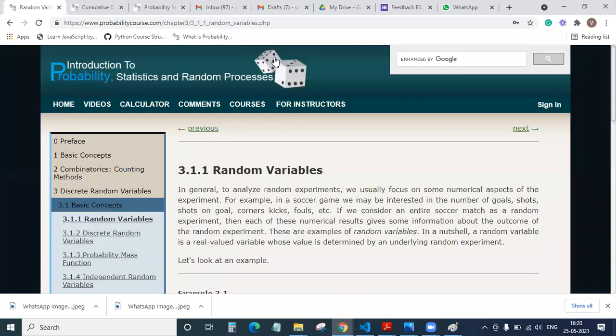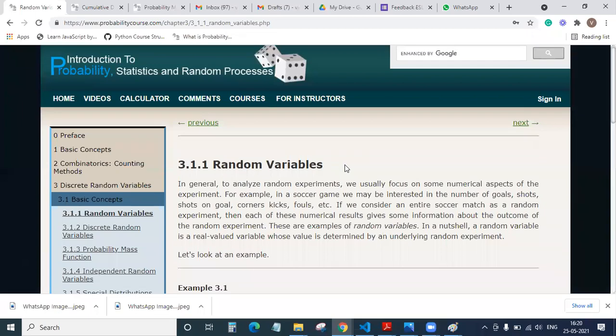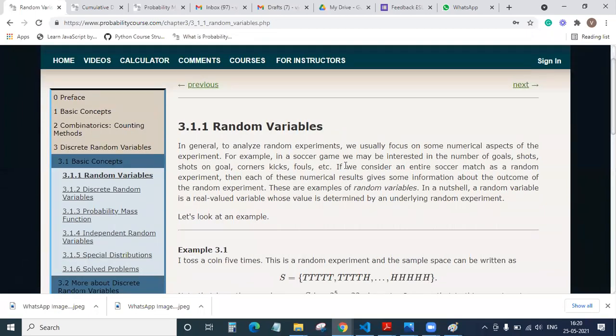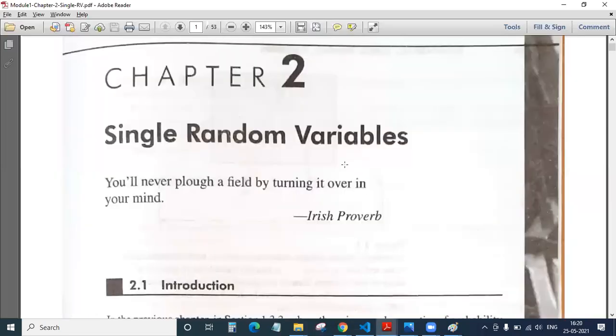You can go through this online book, that is probabilitycourse.com. It is a textbook in the form of a website. You can go through this. Okay. So let us start now.